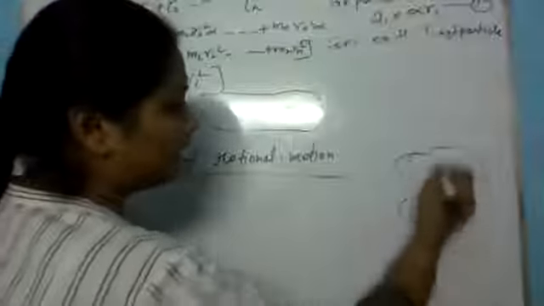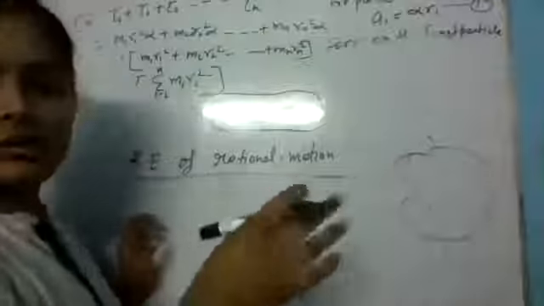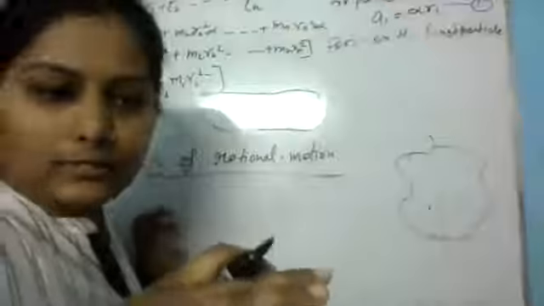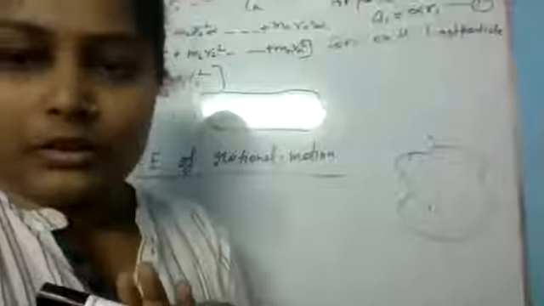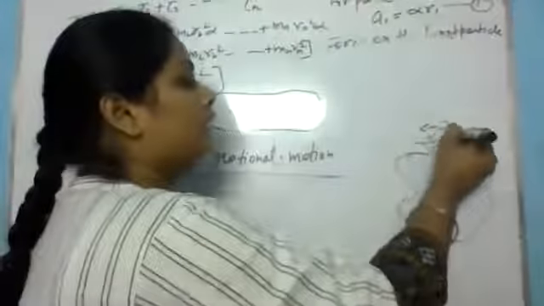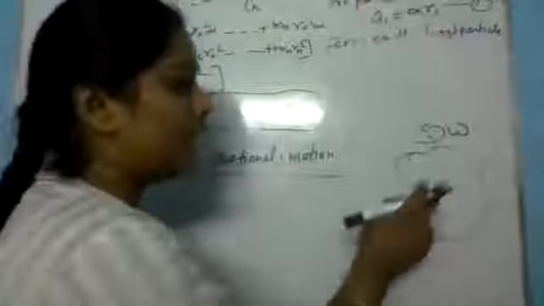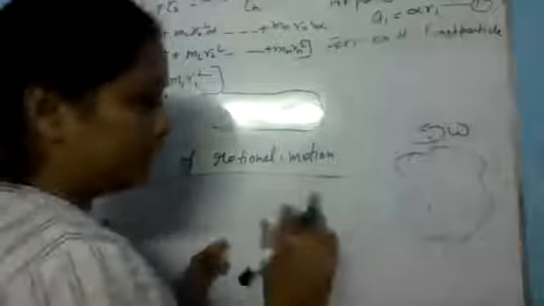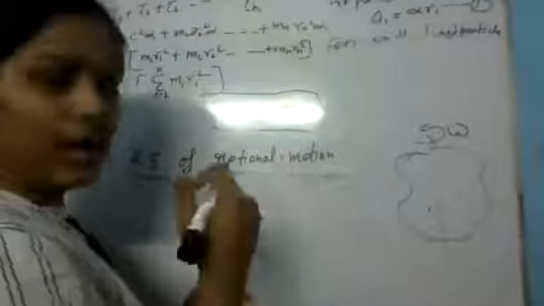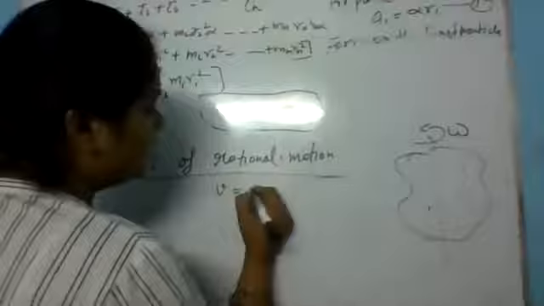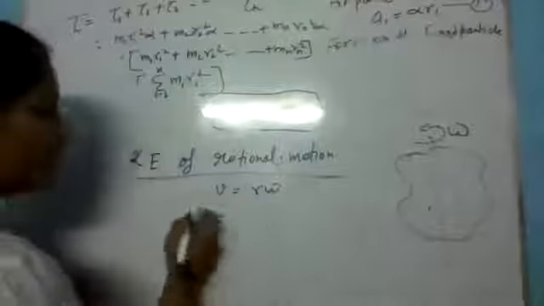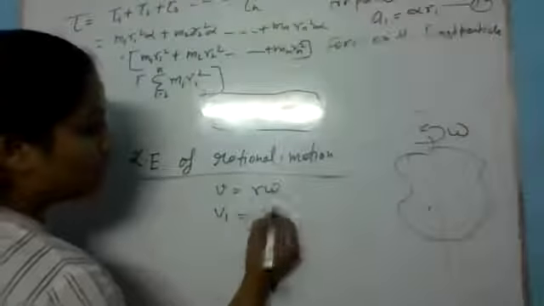Okay. So here you can draw a figure like this, with many particles, where r1, r2, r3 are the distances and m1, m2, mn are the masses. You can make the diagram and write that theory. I'm just talking about the proof. You know the relation between linear velocity and angular velocity, right? This body is moving with angular velocity omega, and each particle has a linear velocity. So the relation is v equals r omega, right? For one particle, I can write v1 equals r1 omega.